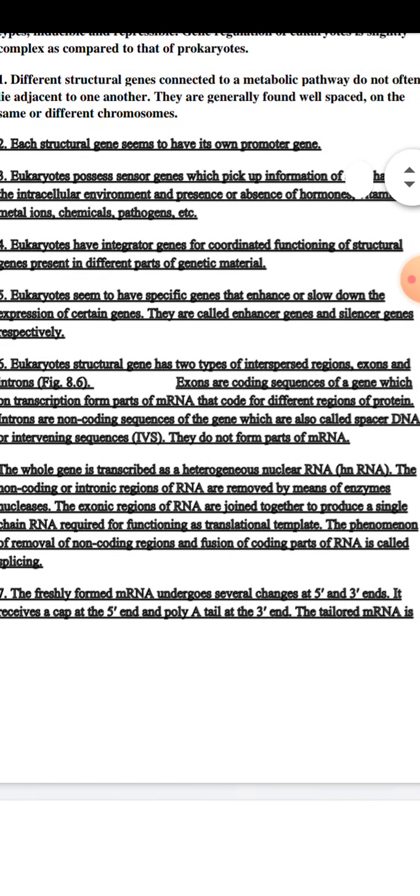Exons are the coding sequences. Exons are the regions of the gene which have the coding sequence, or which act as a code for protein synthesis, and the introns are the non-coding sequences of genes, or the non-coding regions of genes.